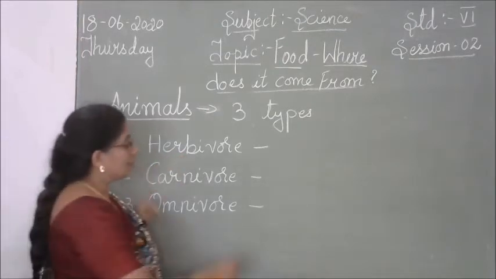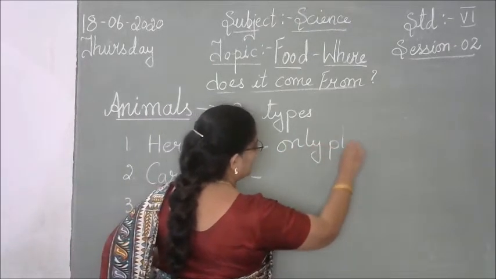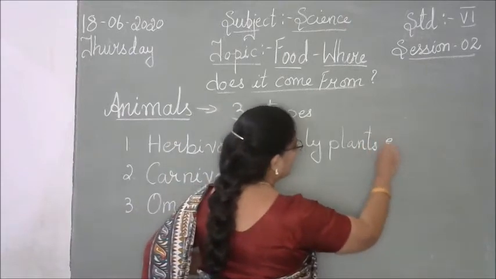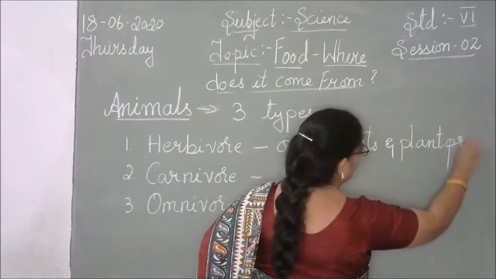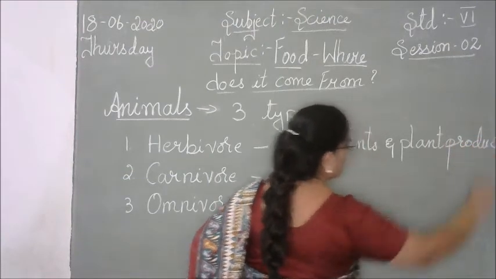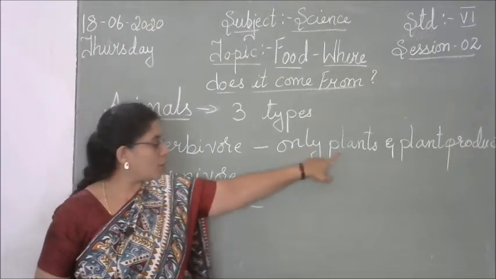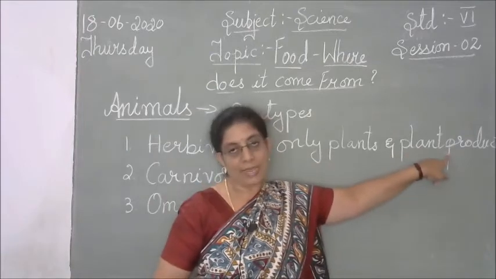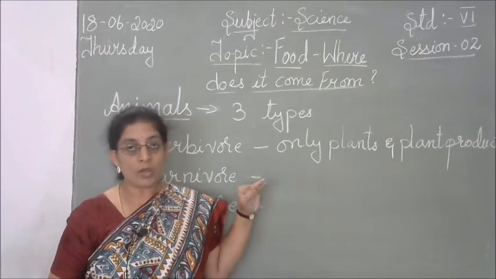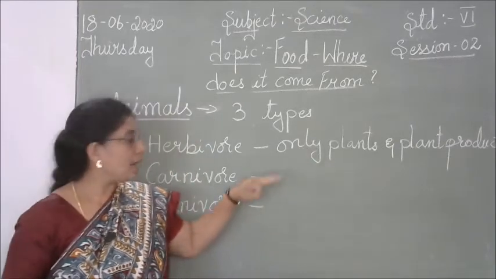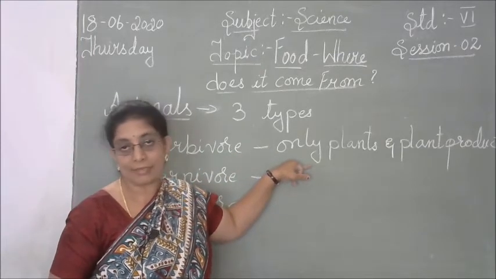Herbivore means these animals eat only plants and plant products. For example, cow, goat, and horse are herbivores. Apart from plants, they do not eat anything else.